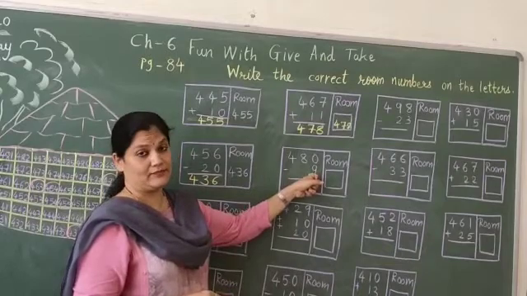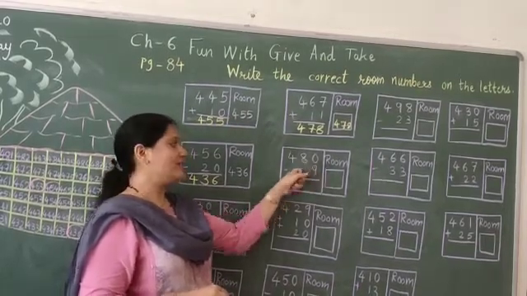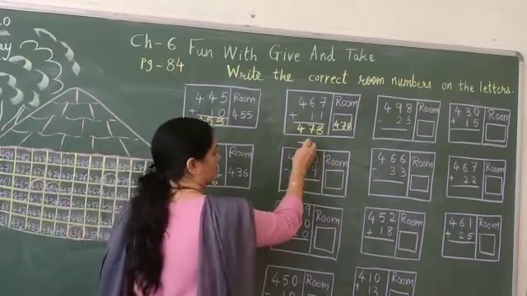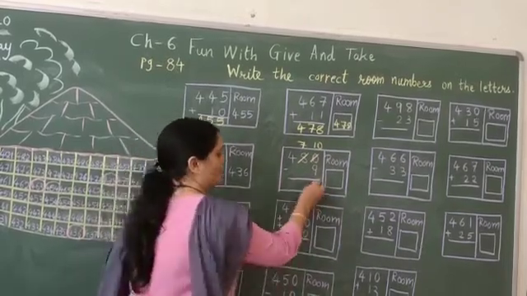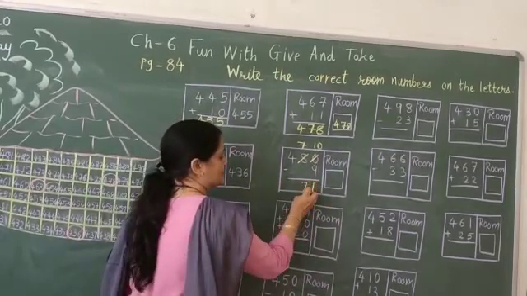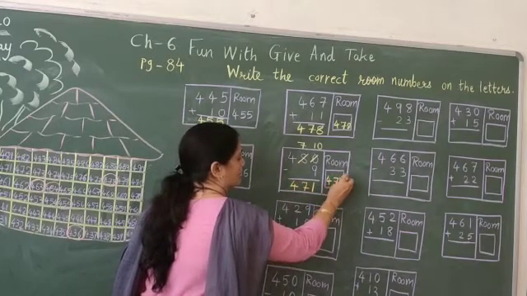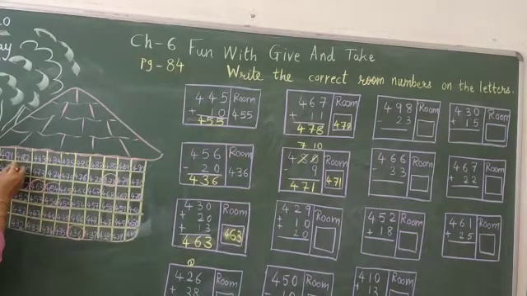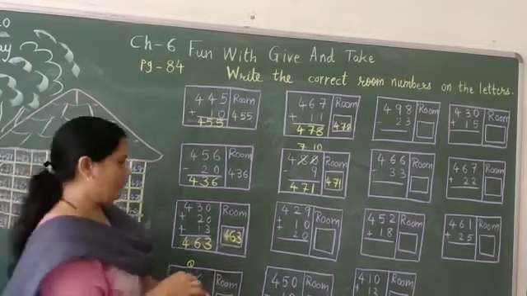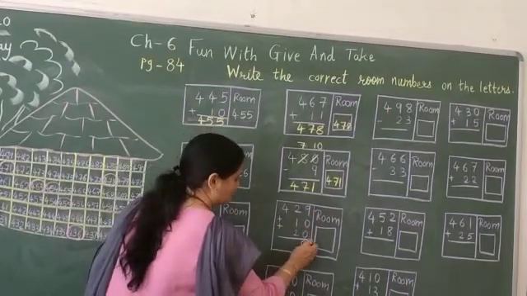Okay. Now next. 480 minus 9. 0 minus 9. Is it possible? No. So what will we do? We'll borrow. So here it will be 7. Here it will be 10. 10 minus 9 is 1. 7 minus nothing is 7. 4 minus nothing is 4. So it will become 471. Let us find out here. Where is 471? It's here. So circle it.